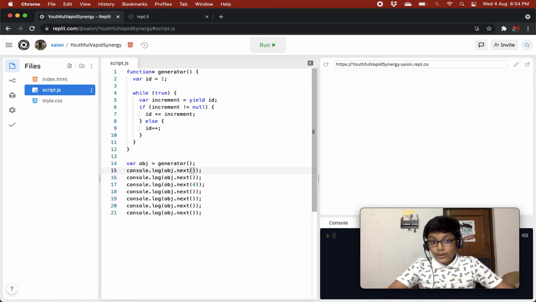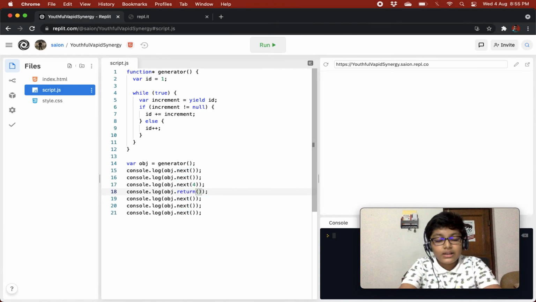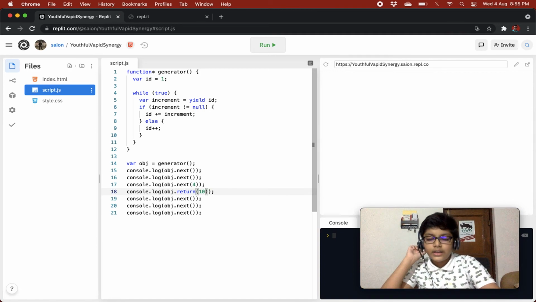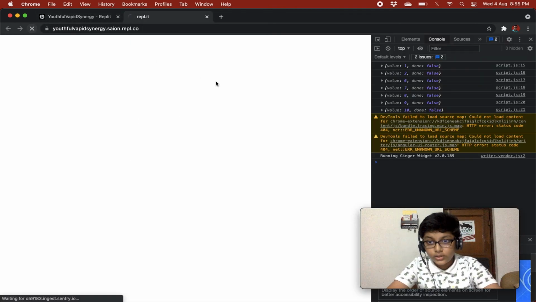Now let's talk about the return method and the throw method. For example, we want to break out of this function permanently, and we don't want this anymore. So we can just return this, and we can just give any value, a breaking out value, undefined, null, 10, anything, and that value will just be returned to us, and the user will break out of that function permanently. So over here, let's just remove this. It will show 1, 2, 3, and then it will show 10, and then it will just show undefined, undefined, undefined, because the function is now over.